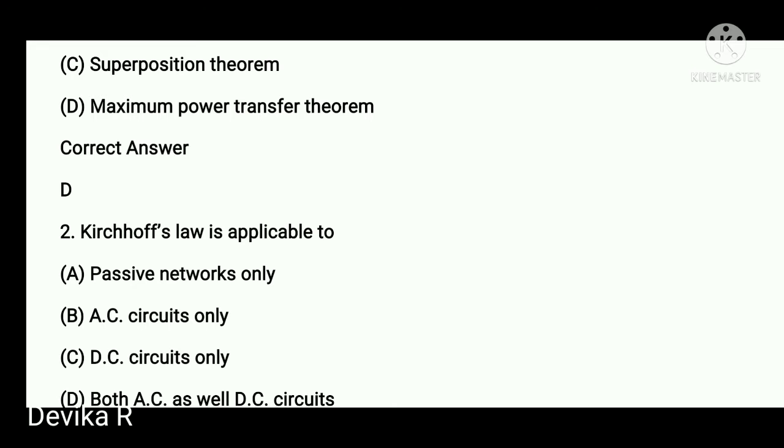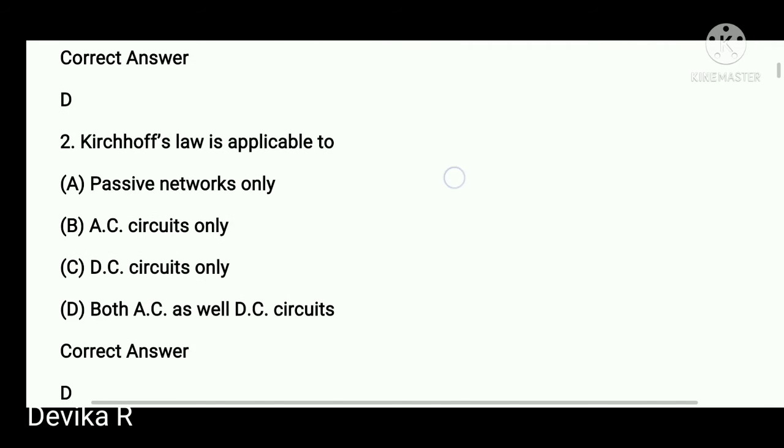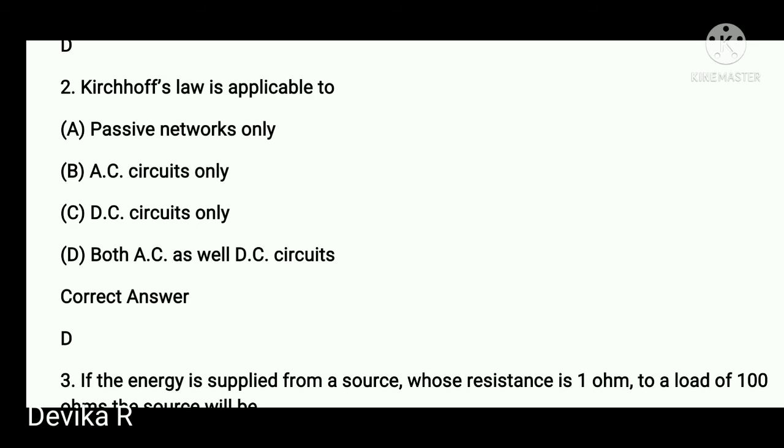Okay. The next one: Kirchhoff's law is applicable to passive networks, AC circuits, DC circuits, or AC as well as DC circuits. So Kirchhoff's law is normally applicable to both networks, that means AC and DC. So option D is the right one.